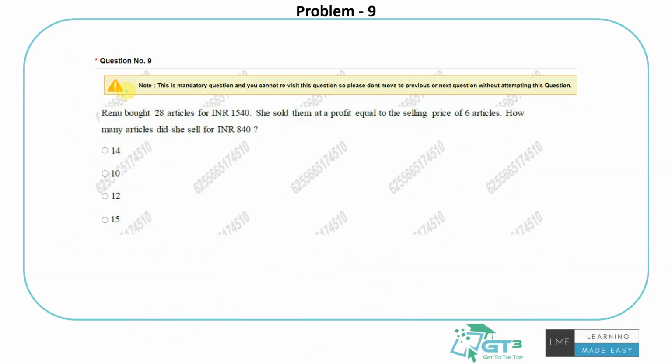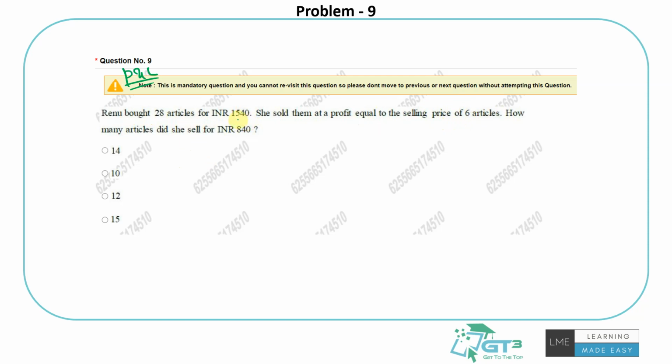So this one is the profit and loss questions. This is slightly trickier, I would say, but it's easy if you just know how to do it, with the selling price or cost price being, profit is being compared with the selling price of 6 articles, cost price of 10 articles. So let's go about it. Renu bought 28 articles for 1540.